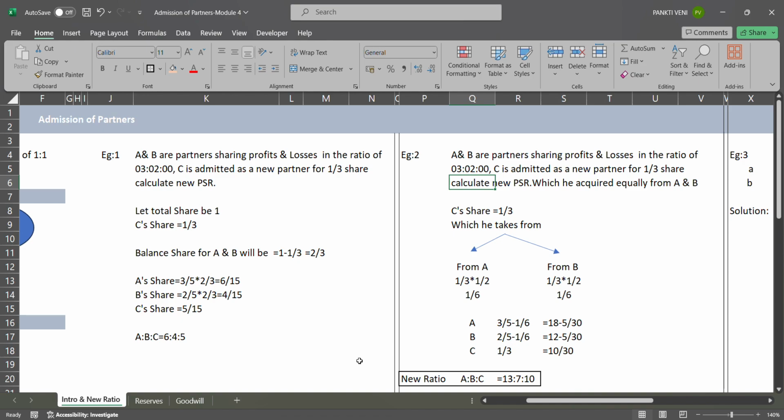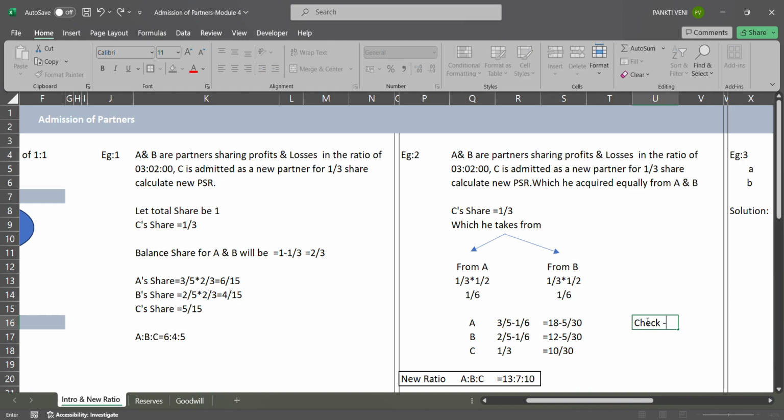You have to check where the new partner is getting his share from: Mr. A, B, both the partners or any one partner. So calculate the sacrificing ratio. After calculating it, put it into the formula old minus sacrificing, take the LCM and you will get the answer.